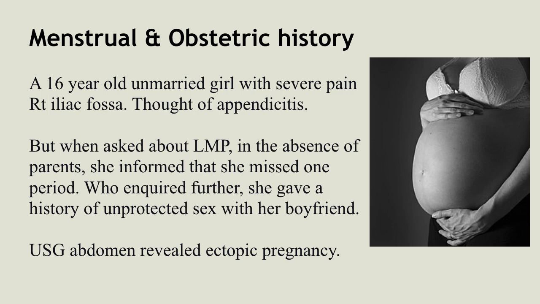So today we will start with the menstrual and obstetrical history, and how this history will help you in the selection of the rubric. A 16-year-old unmarried girl with severe pain in the right iliac fossa was thought to have appendicitis. But when asked about the last menstrual period, in the absence of the parents, she informed that she had missed one period. When inquired further, she gave a history of unprotected sex with her boyfriend, and the USG abdomen revealed an ectopic pregnancy.